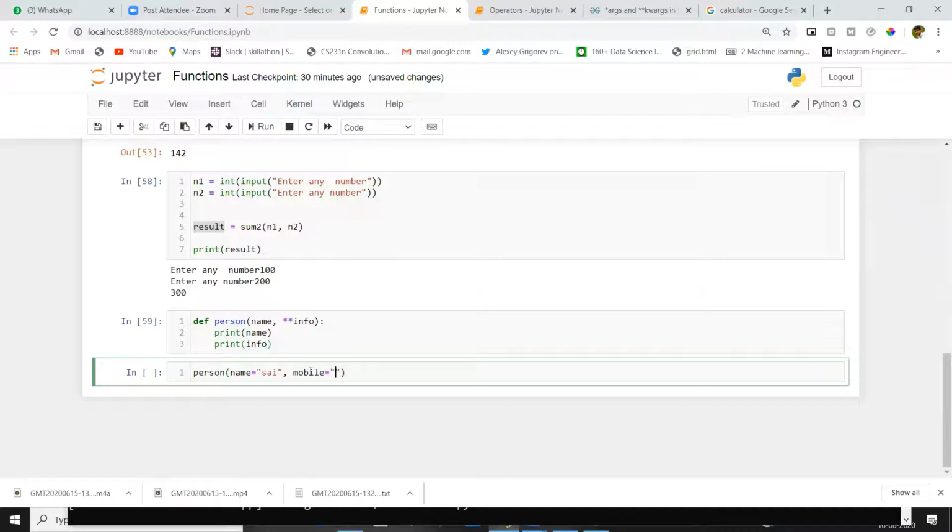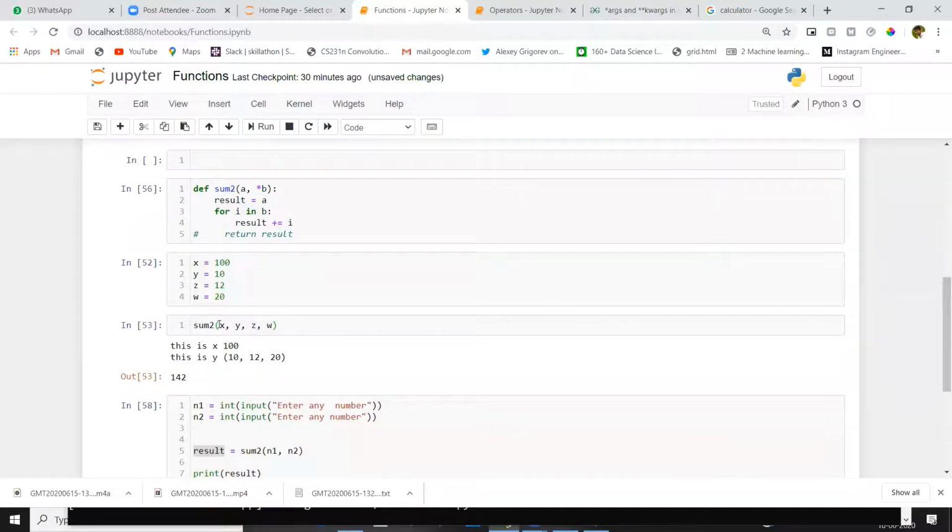Here I'm passing my mobile number. I'm passing my address. These three are enough.